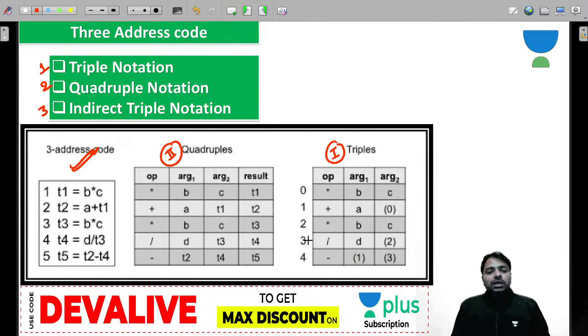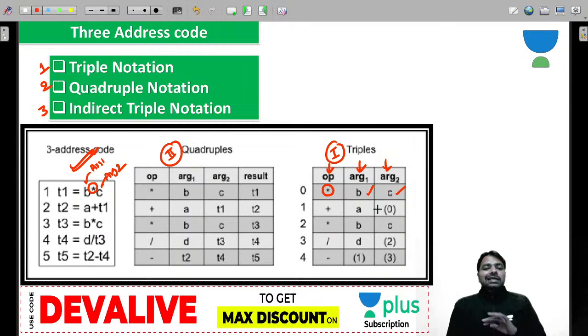Now in triple notation we have 3 columns: operator, operand 1, operand 2. This is called the operator, multiplication, and these are the 2 operands. This is argument 1 and this is argument 2, and we have B and C. Here we have not calculated B star C. We have stored it as it is, with operator and operands, and T1 is just like an address. Whenever you want T1, you go to this address and calculate the result.